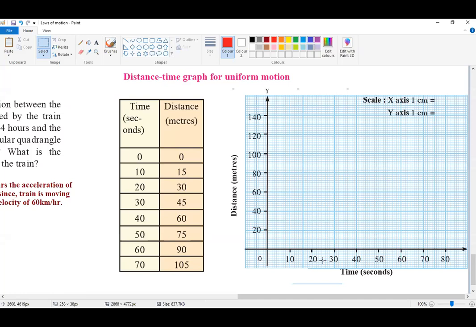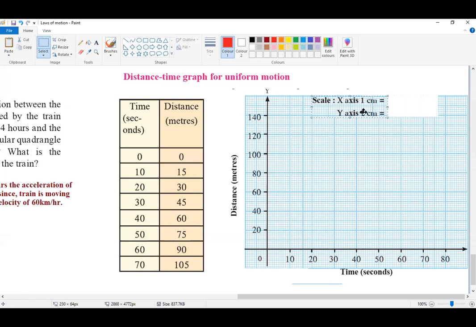So we have taken that independent quantity along the horizontal axis, whereas we always take the dependent variable along the vertical axis, that means along the y-axis. We have taken distance as the dependent one. As time changes, the distance covered keeps changing. So that's why it is dependent. So the dependent variable we plot along the y-axis, and the independent variable along the horizontal axis. Vertical and horizontal. Understood up till this?